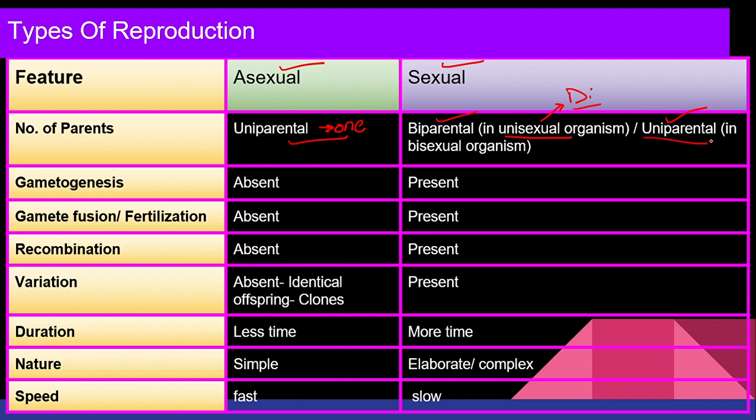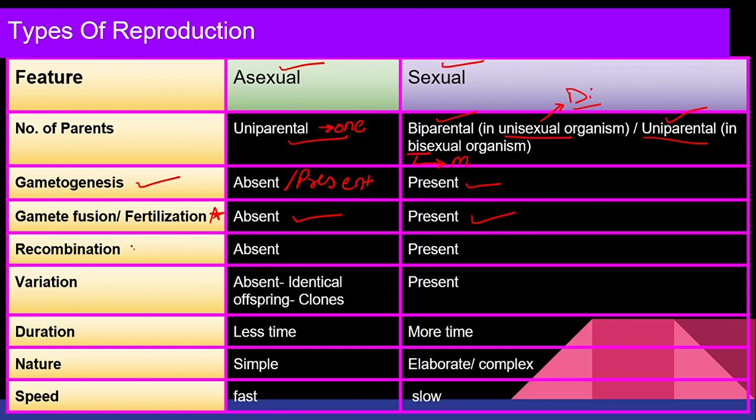But when we talk about uniparental, they are bisexual or monoecious. That means both male and female reproductive cells are present in a single organism. What about gametogenesis? It can be absent in asexual reproduction, but in sexual reproduction it will be present always. Now, this is the important difference between asexual and sexual, that is gamete fusion, which is also called fertilization. Fertilization is absent in asexual reproduction and it is present in sexual reproduction.